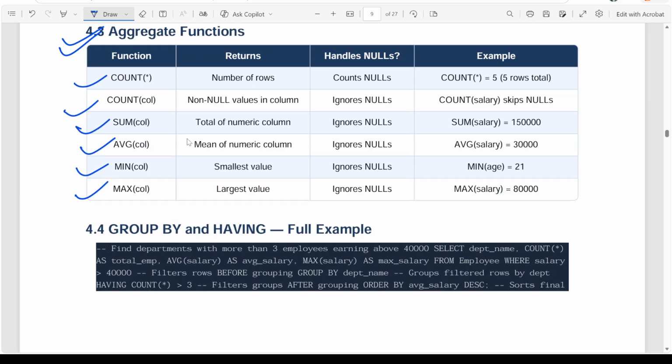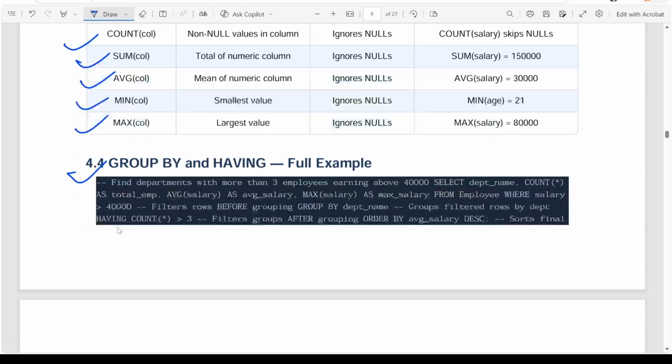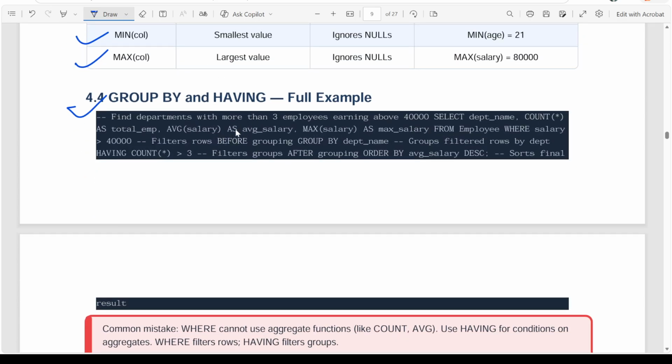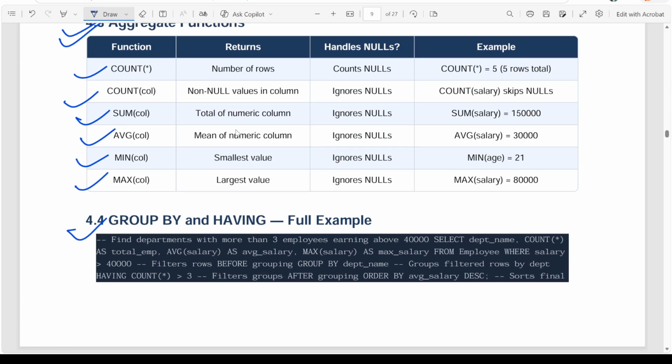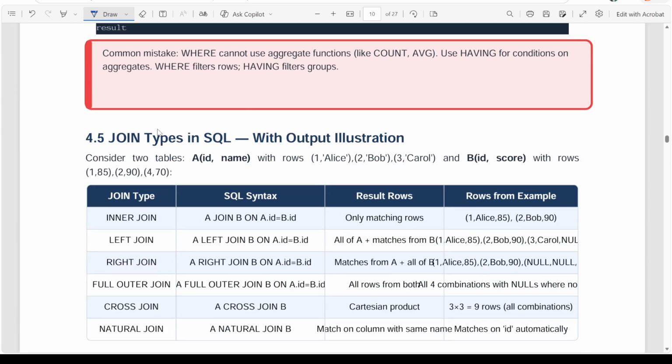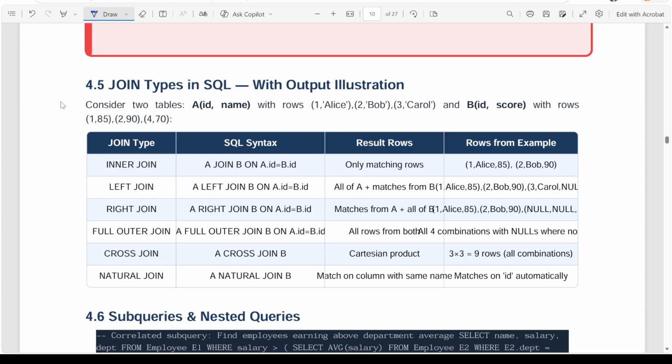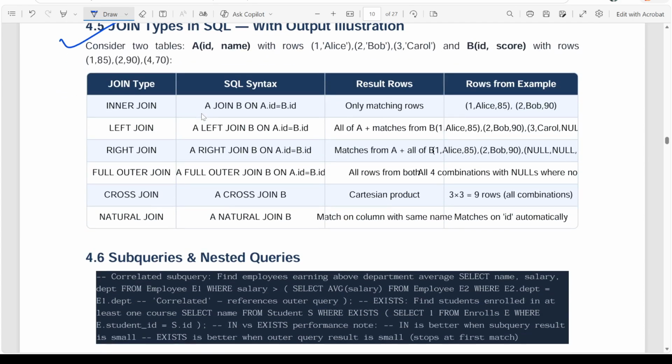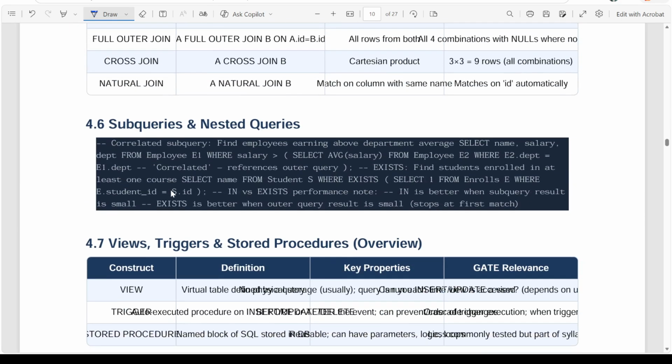We use group by, we use having clauses. These clauses give us more control over the type of data that we are going to retrieve from the table. And again the joins, of course. We will see how we use joins in the query, how we write full outer join, cross join, right join, left join, inner join, everything we are going to see.